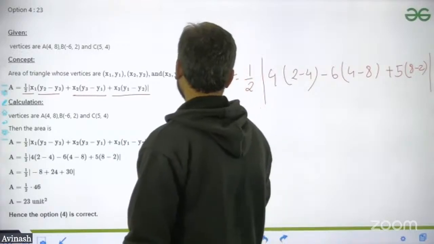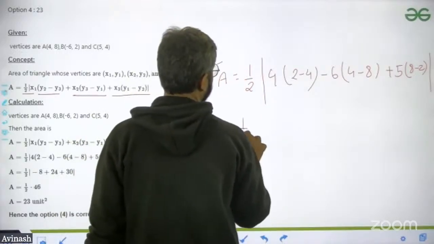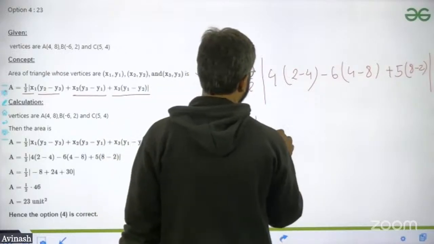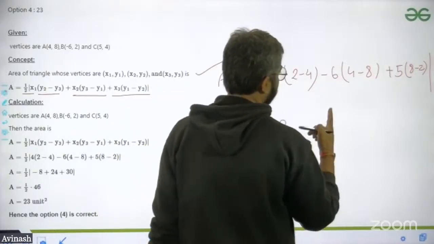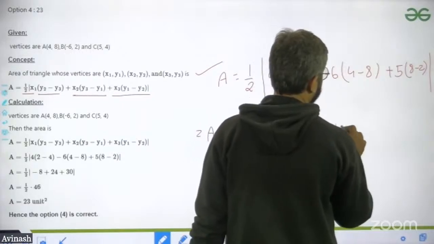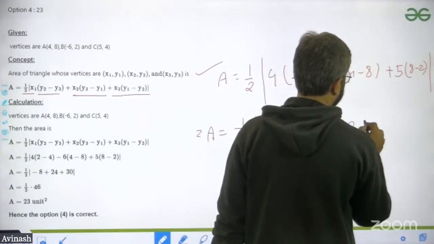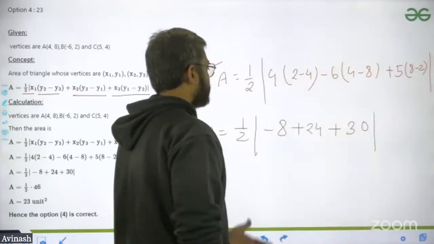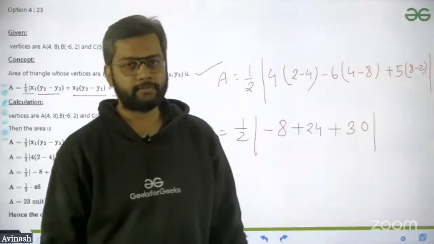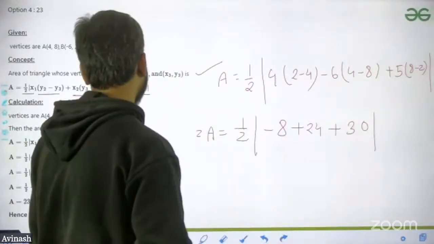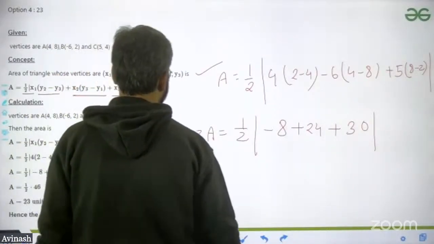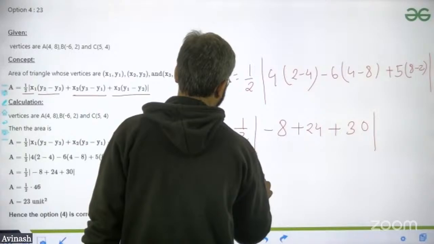So this is exactly equal to A is equal to 1 by 2. This is 2 minus 4, okay, minus 2 minus 8. This will be 4 minus 8, minus 4 plus 24 plus 5 times 6, 30, okay. So if you look at this, that will be 30 and 24, 54, and then minus 8, okay. Then that will give you 46, that is A is equal to 23.